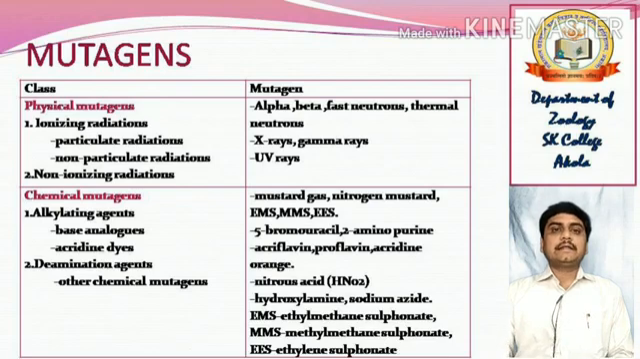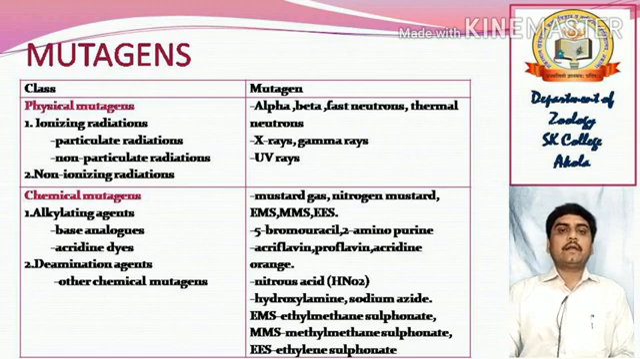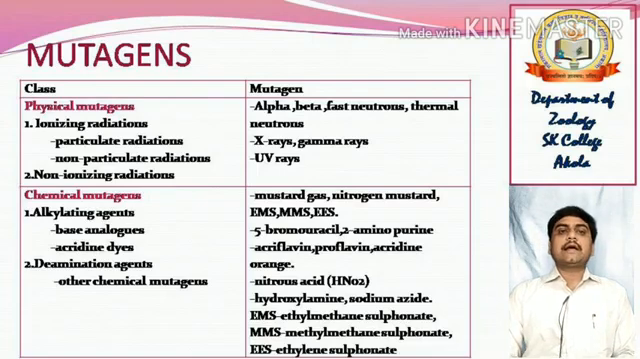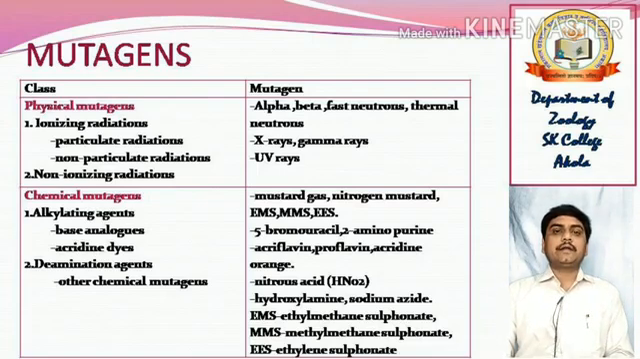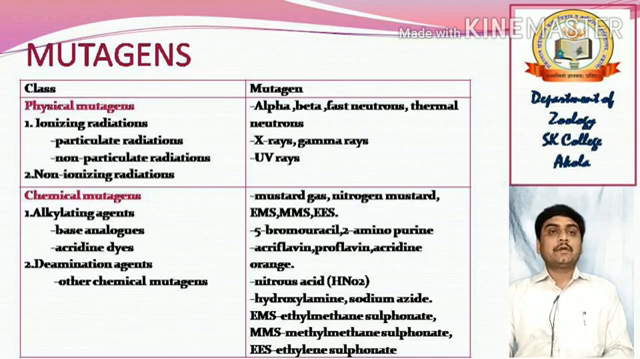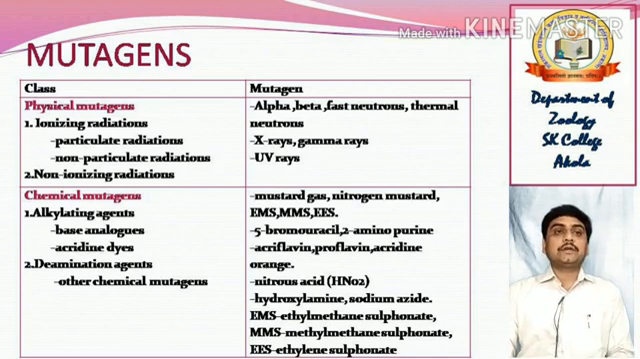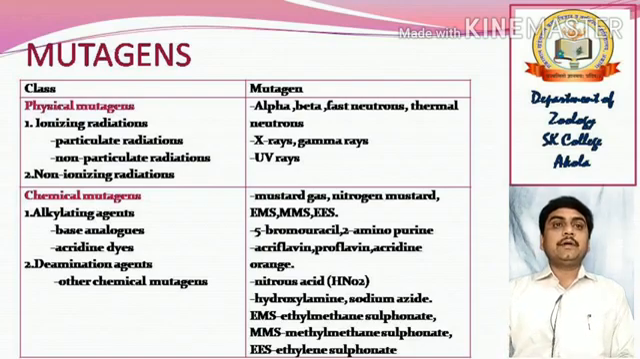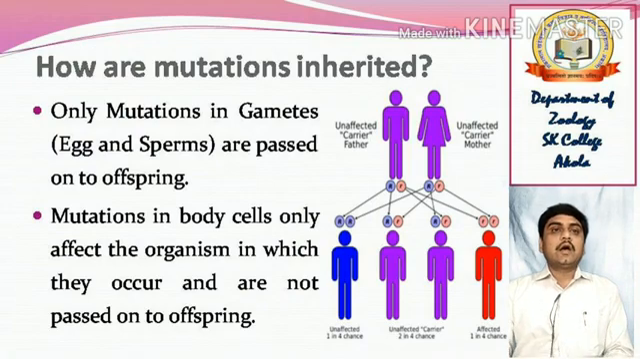The mutagens exactly are mustard gas, nitrogen mustard, EMS, MMS, EES, 5-bromouracil, 2-aminopurine, acriflavine, proflavine, acridine orange, nitrous oxide, hydroxylamine, sodium azide, EMS, that is ethyl methane sulfonate, MMS, that is methyl methane sulfonate, and EES, ethylene sulfonate, which we already discussed above. So this is about the mutagens which cause physical and chemical damage to the hereditary material, that is the DNA and RNAs.